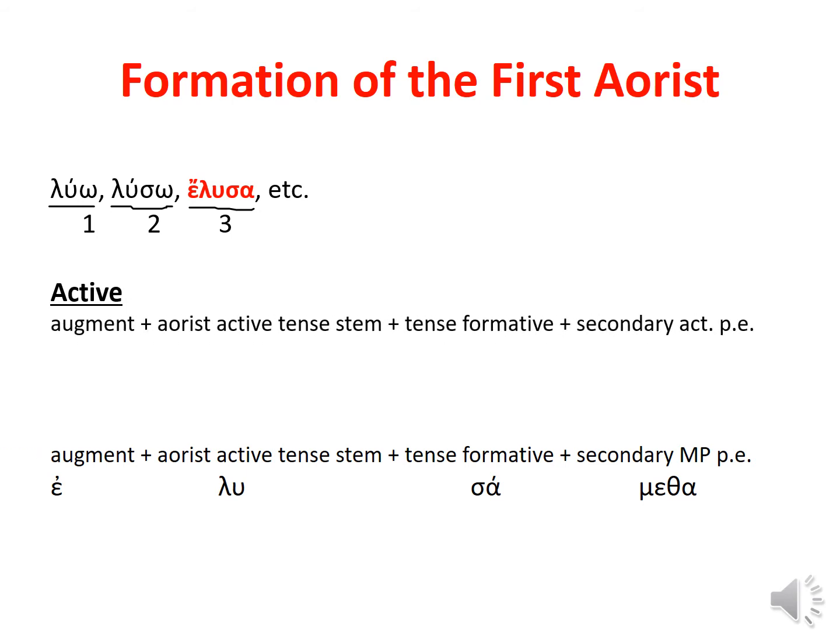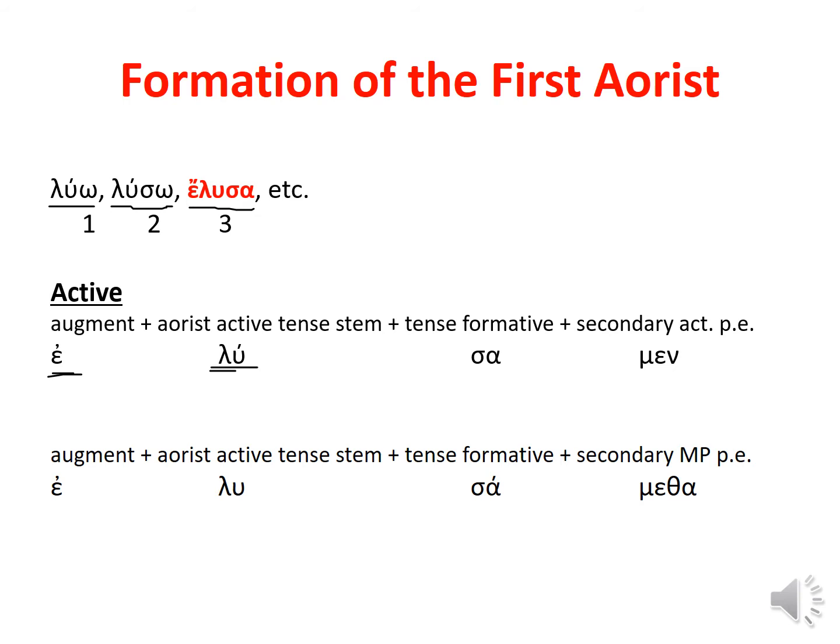To form the active, as with the second aorist, we begin with an augment. You get the aorist active tense stem, which you get from the third principal part. And now you need a tense formative. This is a new concept. We didn't use the tense formative with the second aorist, but we will use it here. So look, the rules for the augment are the same. Typically, you're going to add an epsilon to the beginning of the word, particularly if the stem ends in a consonant, as this does here. So remember, E for earlier. Past tenses use an augment. Past tenses happen earlier, so E for earlier.